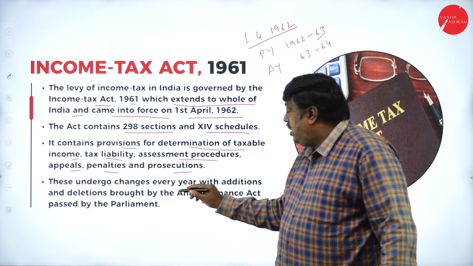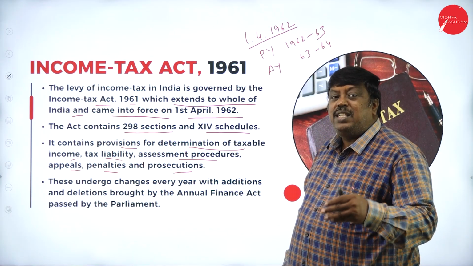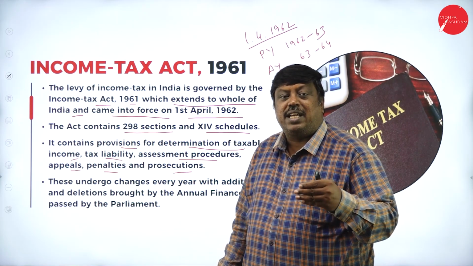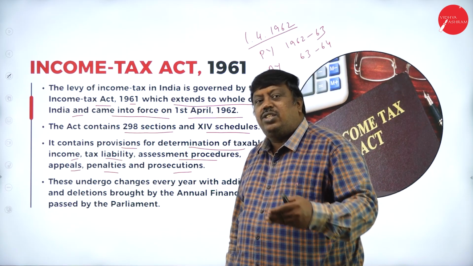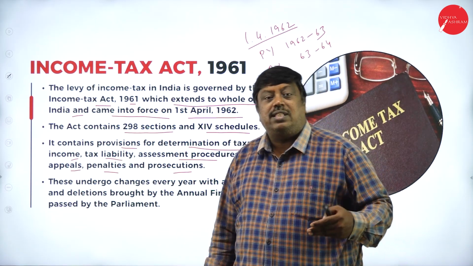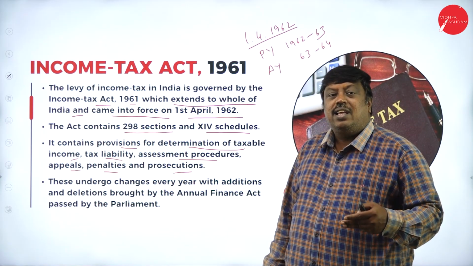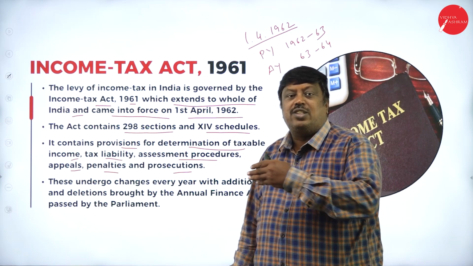These undergo changes every year. They're saying that every year the act will be changed. It means they'll be adding either 1 or 2 points to the income tax concepts to support the taxpayers in all the ranges. In all these concepts, they're going to support every year so that taxpayers can benefit from the income they earn from different sources.